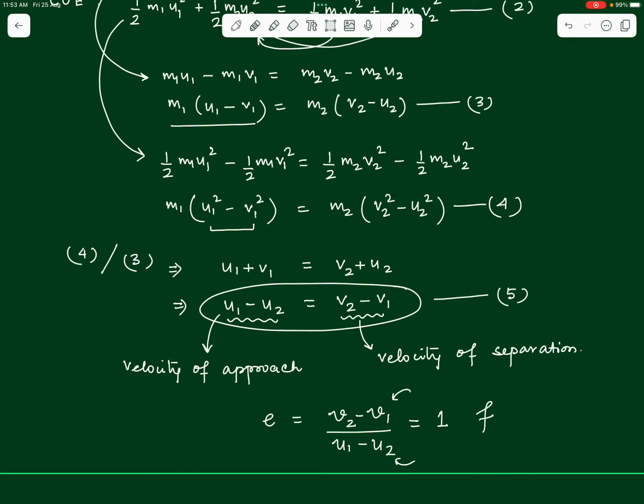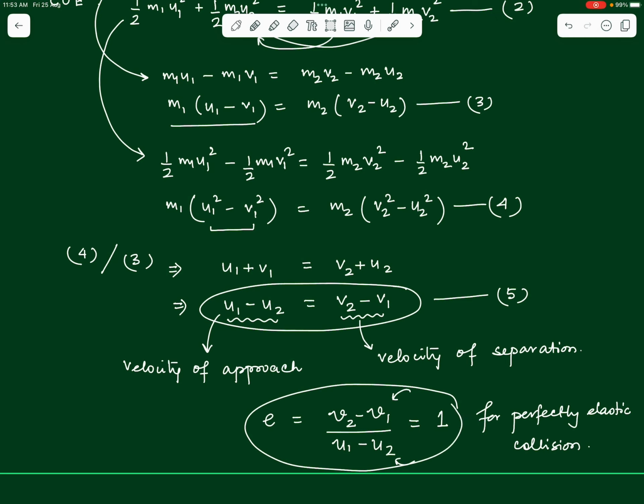So, we understand that for a perfectly elastic collision, the E value is 1. We just mentioned this fact in the last video. This time we have proved it. For a perfectly elastic collision, E is always 1.